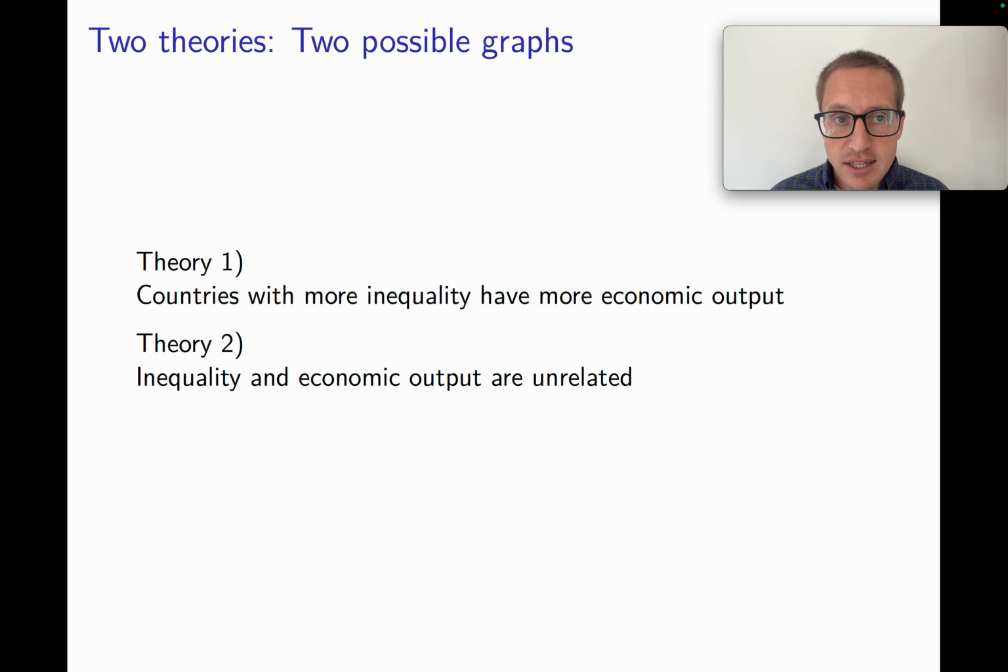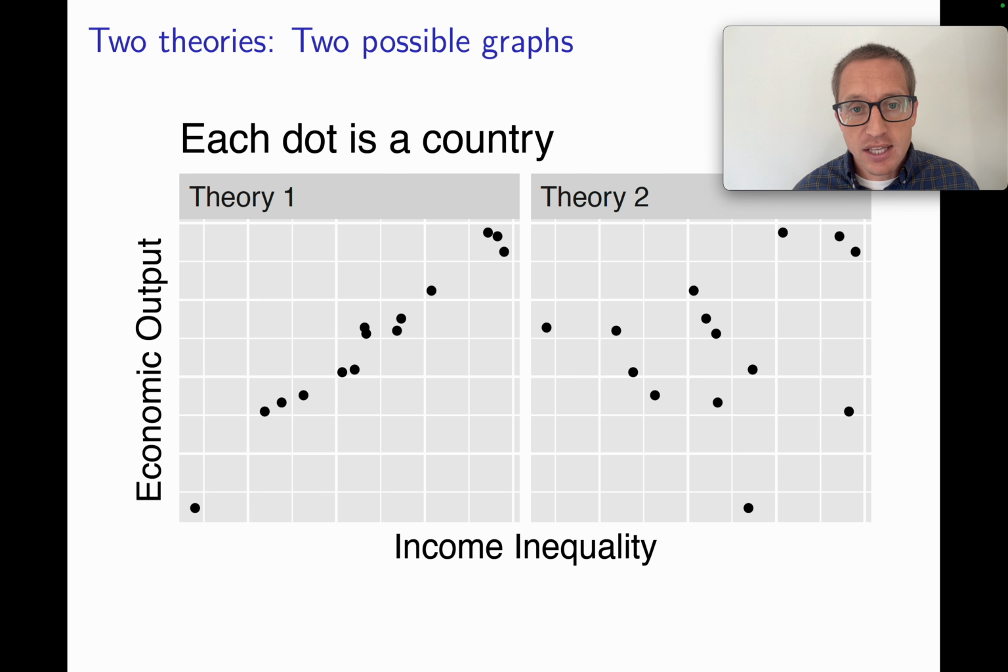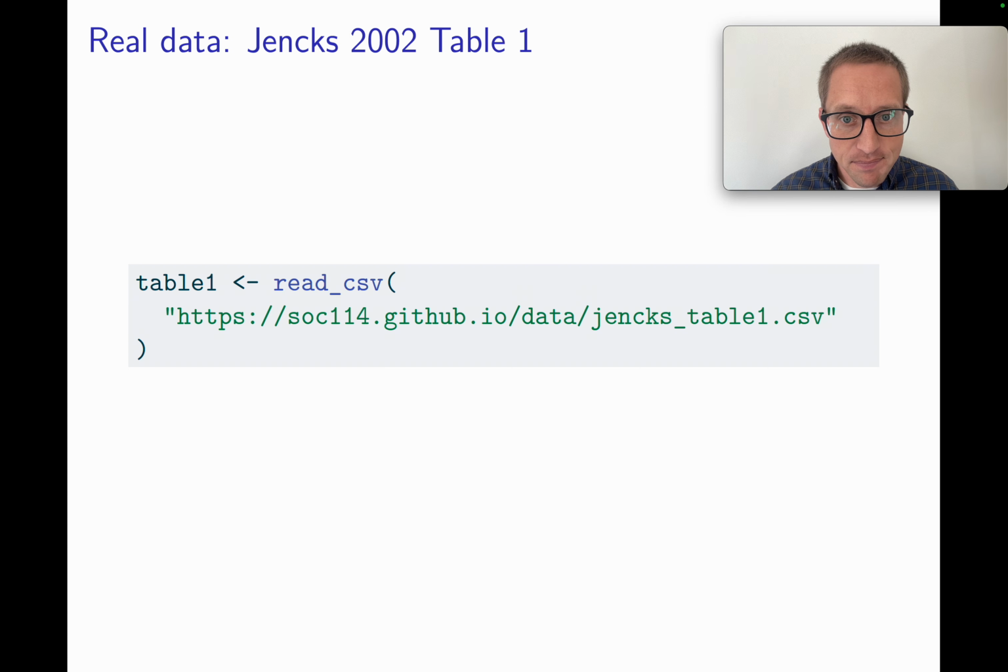So with these two constructs, we could now make two possible graphs. You could imagine one theory under which countries with more inequality have more economic output, or another theory in which income inequality and economic output, they're not really very related across countries. These two graphs might look something like this, where on the left would support the first theory and on the right would support the second theory.